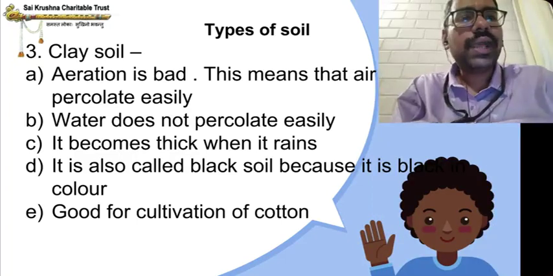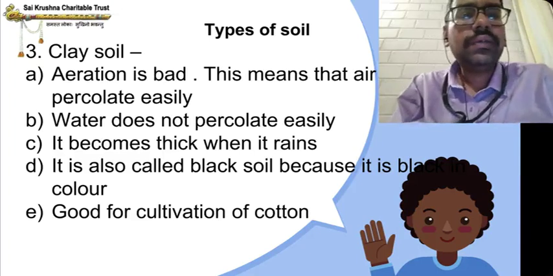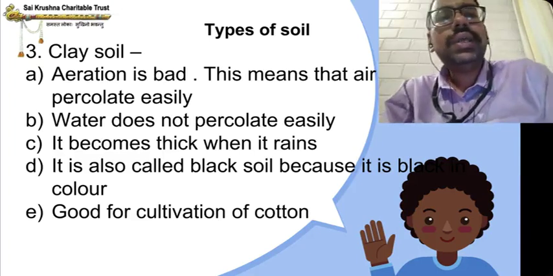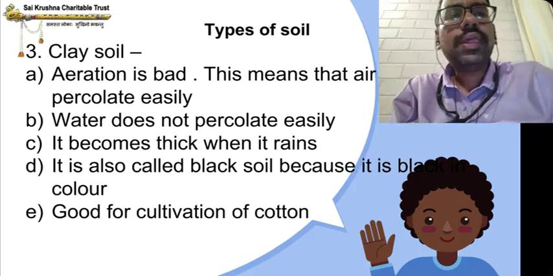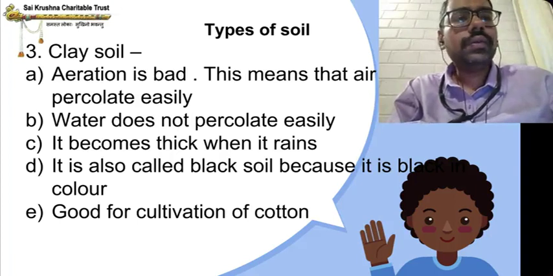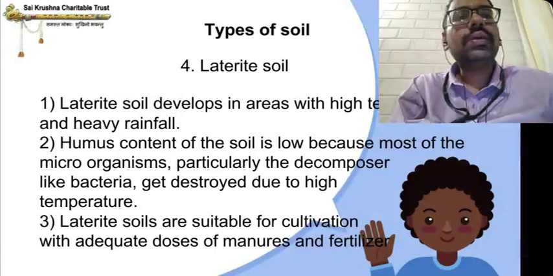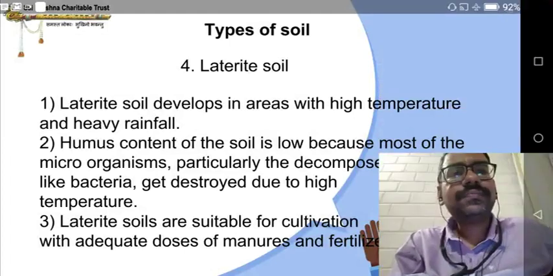It is also called black soil because it is black in color. It is good for cultivation of cotton. What is the other name for clay soil? Black soil, because it is black in color. It is also good for the cultivation of cotton. So for growing cotton, you use clay soil. Laterite soil. What are the characteristics?